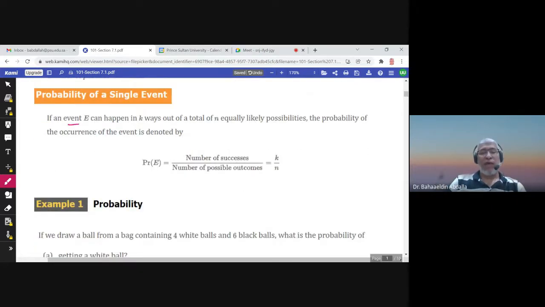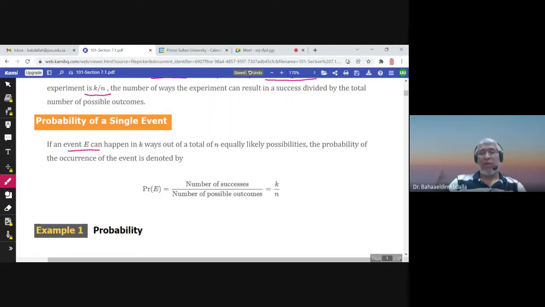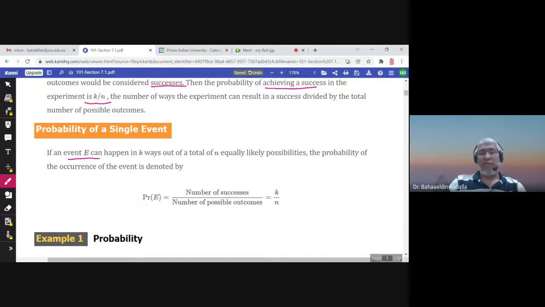If an event E, and an event is a set or subset of the sample space, happens in k ways, so this is the number of possible outcomes in E, or let us say the number of successes, and the total number of equally likely outcomes is n, the number of possible outcomes in the sample space, then the probability of the event E would be k, the number of elements or successes in E, over the number of elements in the sample space.